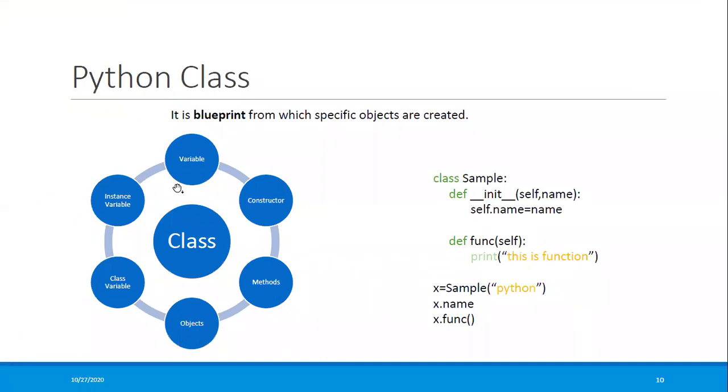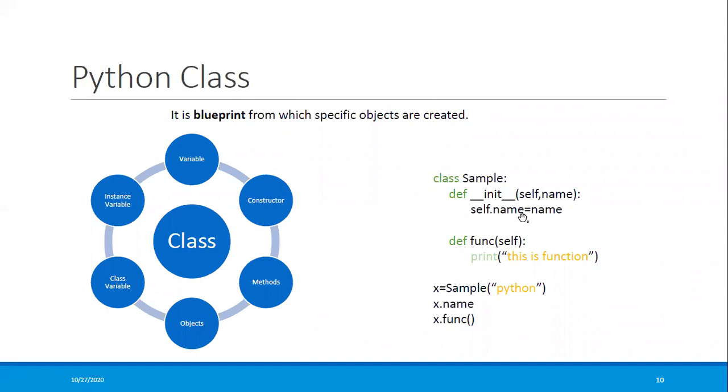So now coming to Python classes. A Python class is nothing but a kind of template. A class is always a template, a blueprint from which a specific object can be created. So here you can see I have a class which is the sample class. Here is my method, the init method. It is a constructor which has self and name. Here self is kind of like a pointer to your instance.